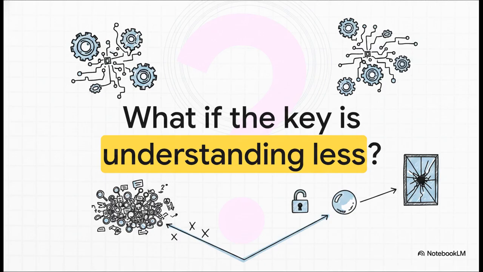What if the secret to building the ultimate flawless system is actually understanding less? I know it sounds totally counterintuitive, right? We're so wired to assume that having more data and better ways to interpret that data automatically makes a system stronger. But these mathematical proofs demonstrate something wild. They show that trying to interpret data might actually be a system's absolute biggest vulnerability.